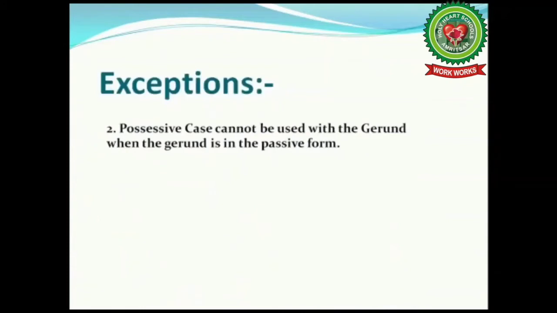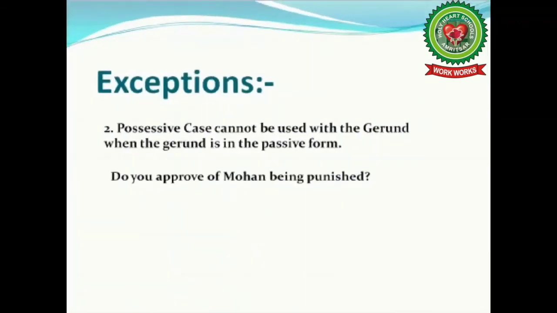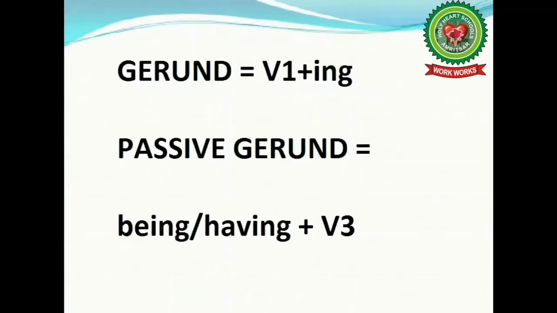That is, possessive case cannot be used with the gerund when the gerund is in the passive form. For example, do you approve of Mohan being punished? Now, first of all, identify the gerund in the sentence. Is it being? No, students. The gerund is being punished. This is the passive form of the gerund, punishing.